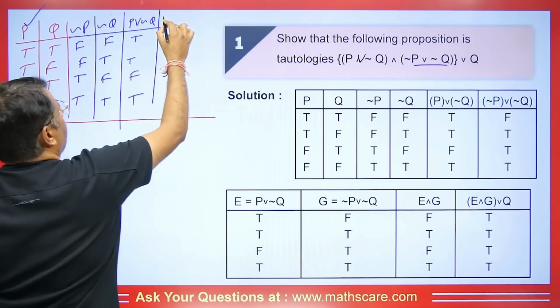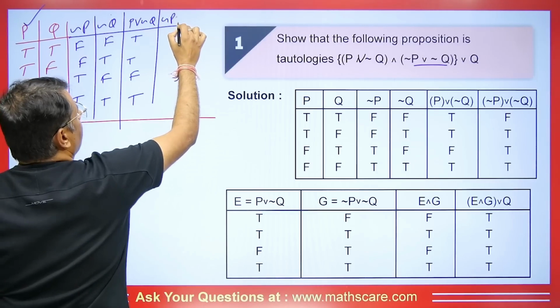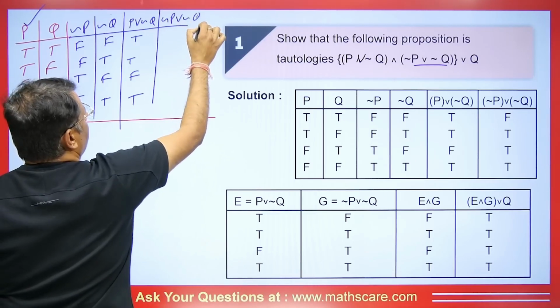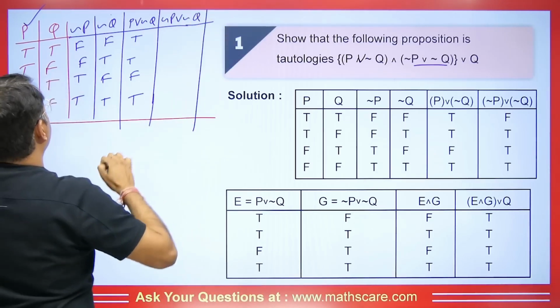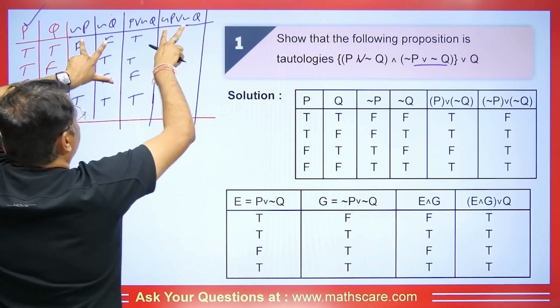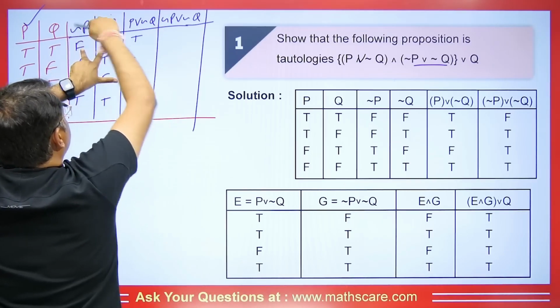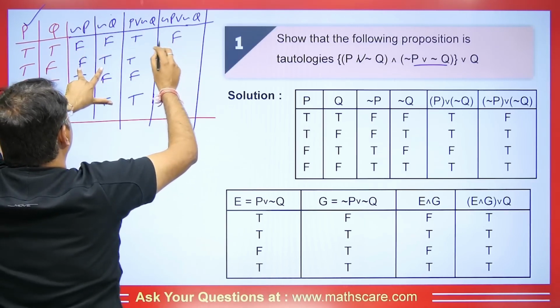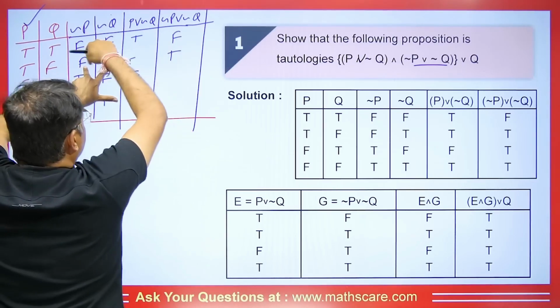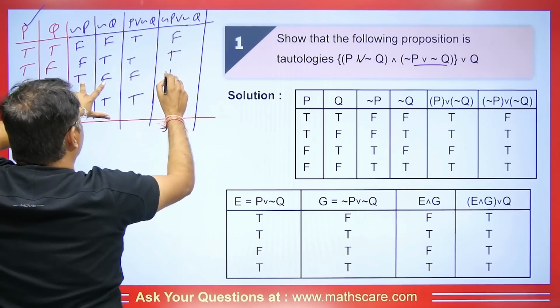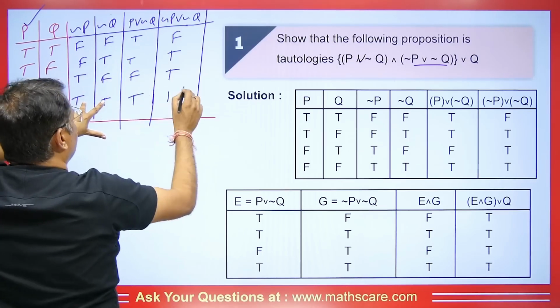So here I will take negation P and now here it is or, so we'll take negation Q, right? Is this clear? Let's take negation P and negation Q, and or is coming in the middle. So when or comes, it means we will add these two. So 0 and 0 will be 0. It means it will be false. And students, here this will be true. We have to add, so ultimately it will be true. And here this will also be true. This will be true too.